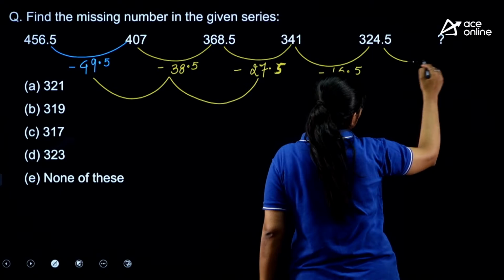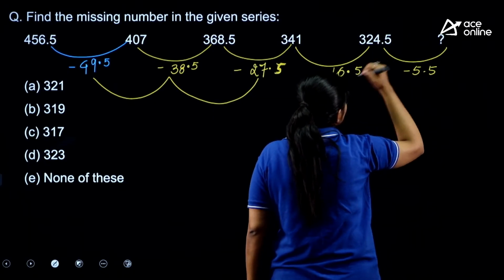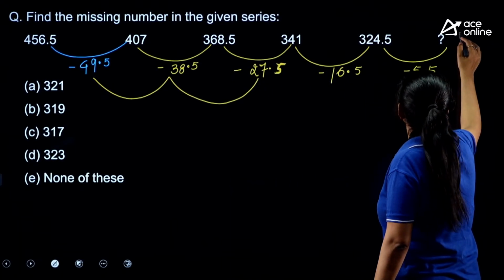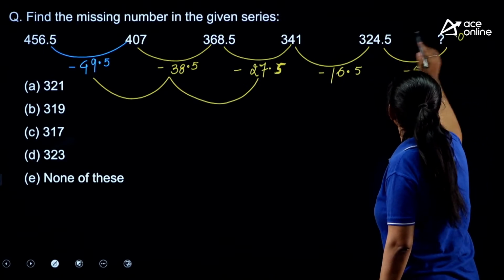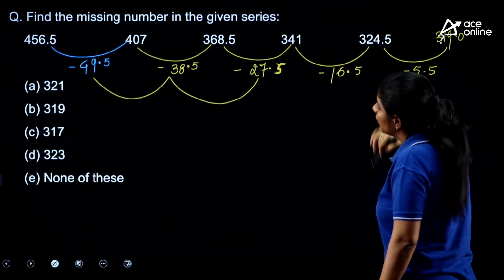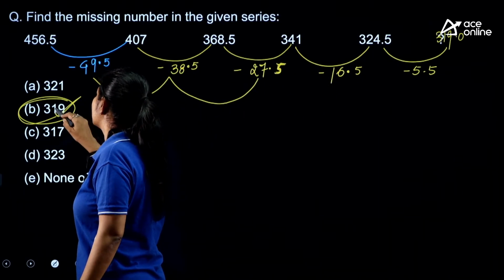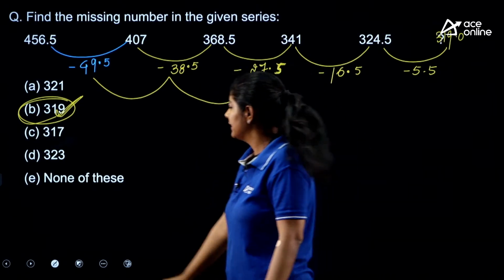So the next should be minus 11 from this one, that means 5.5. And if I subtract 5.5 from it, what we will get? So we will get 0 point here, what we are getting? We are getting 319. Do we have this in our options? Yes. Option number B is the correct one. Very simple. Next.